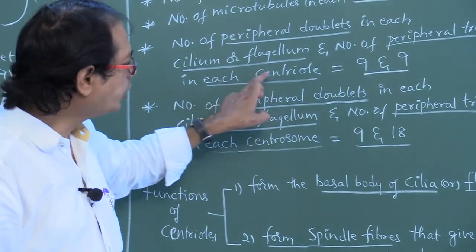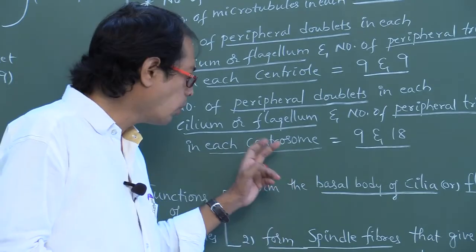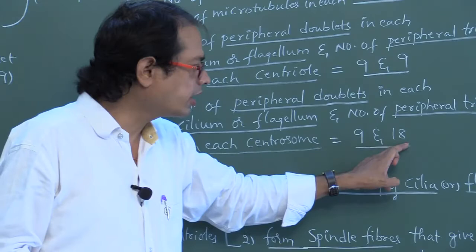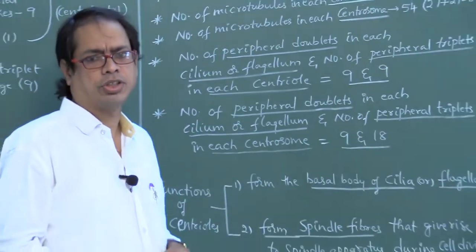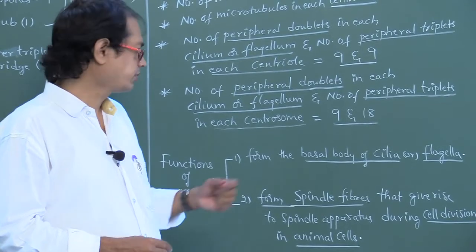So here it asked about each centrosome, not each centriole. One centrosome contains 2 centrioles. That's why we have to take 18. Did you understand, my dear students? Are you following? Yes. Okay.